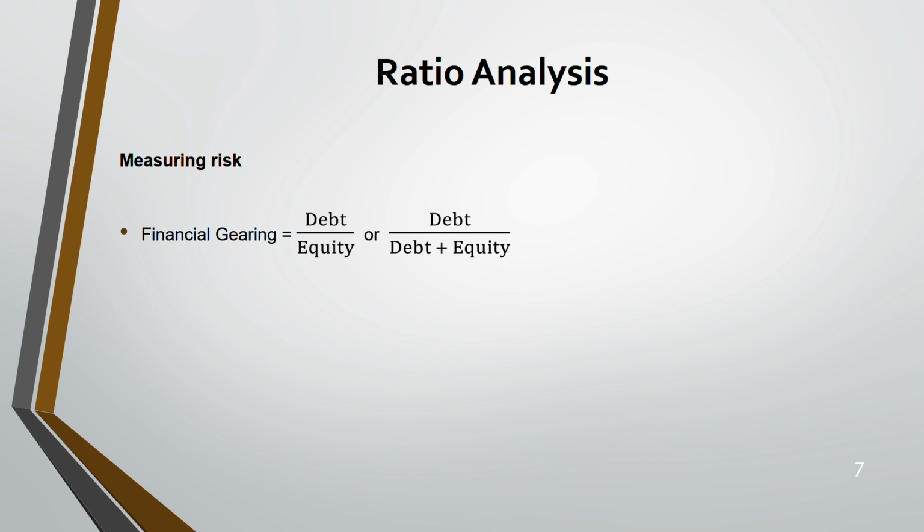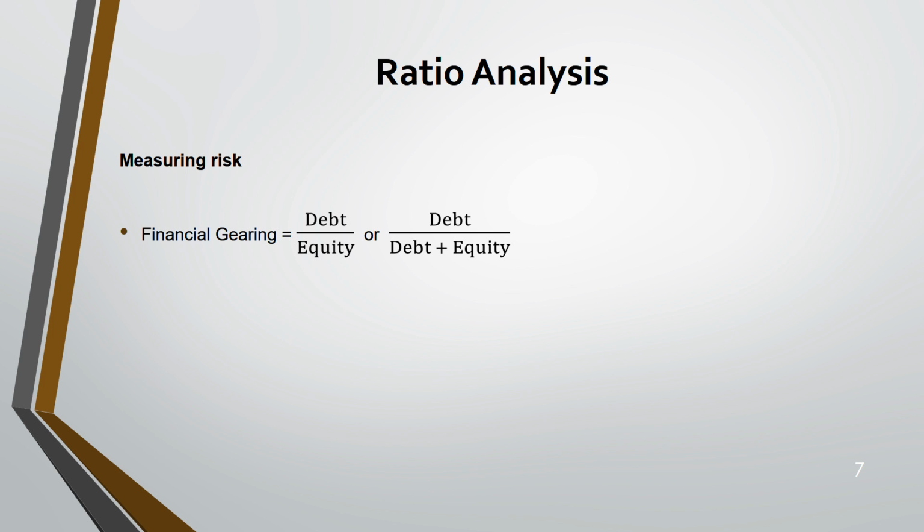If debt is more, it's not good. It's good and bad both, because debt attracts interest, and interest attracts tax relief. It makes debt cheaper than equity. In a way, it's good. You can get it faster also. But then you have to pay back the interest. There's an obligation. For equity, whether we pay dividend or not is not an obligation. So in terms of that, equity is less risky than debt. There are two ways of calculating this: either debt divided by equity, or debt divided by debt plus equity.